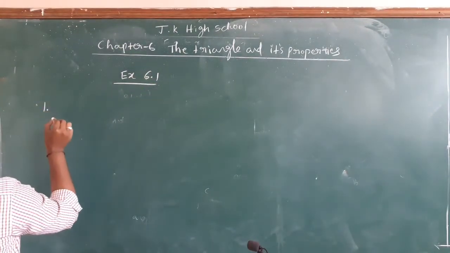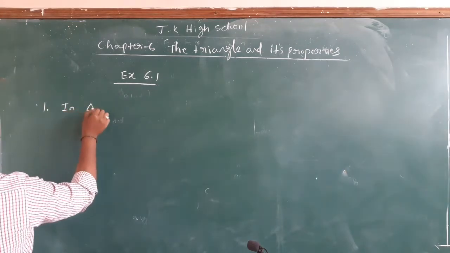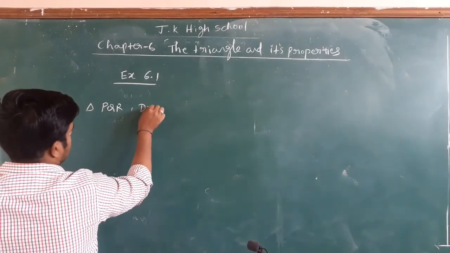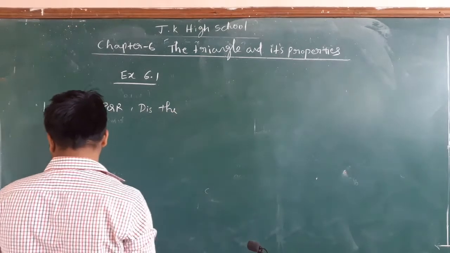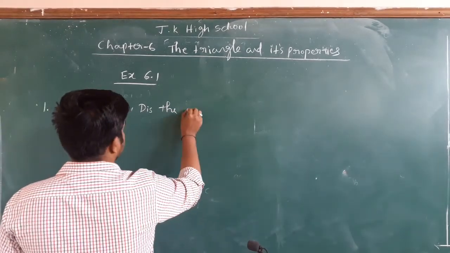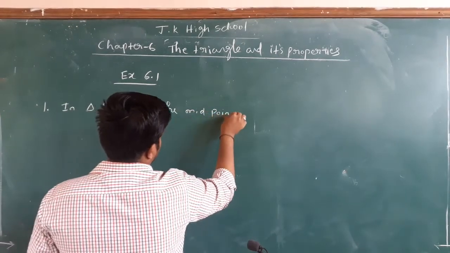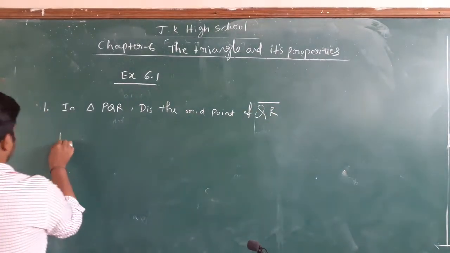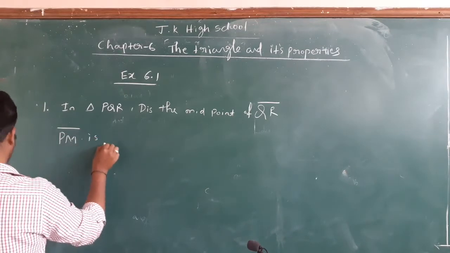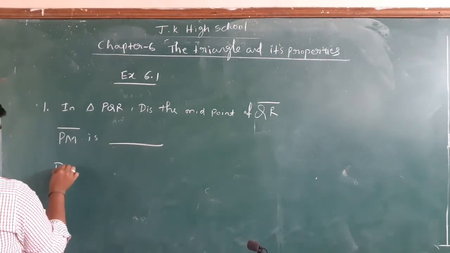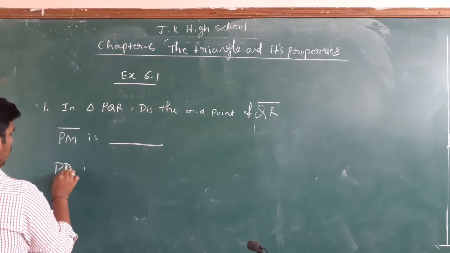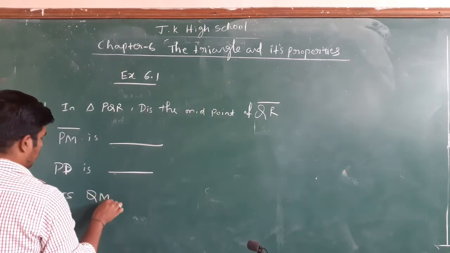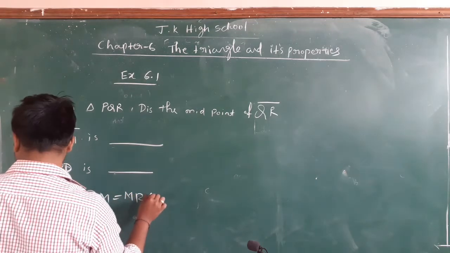First one, in a triangle PQR, D is the midpoint of QR, and M is such that PM is perpendicular.